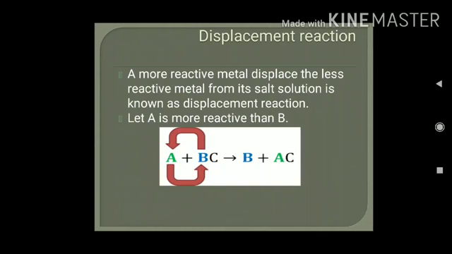The next important content of this chapter is displacement reaction. So, how do we define the term displacement reaction? From its name, it suggests that something will displace something. A more reactive metal displaces the less reactive metal from its salt solution, and this is known as displacement reaction. Let A be more reactive than B, then it will displace B from its salt solution, that is BC, and it will form AC and B.